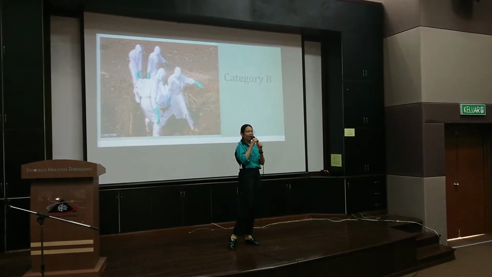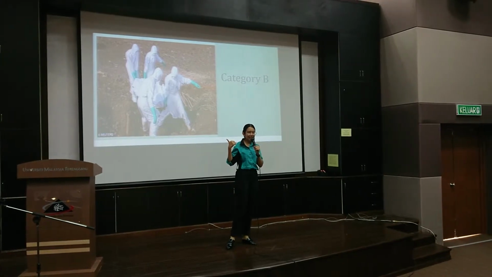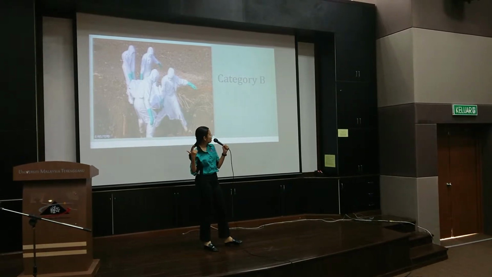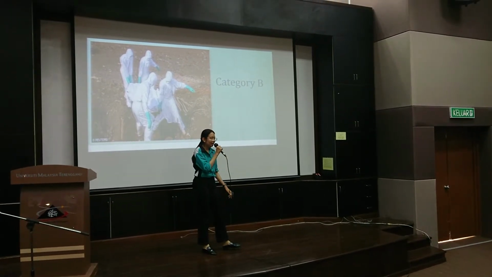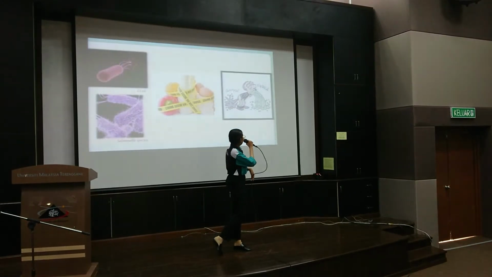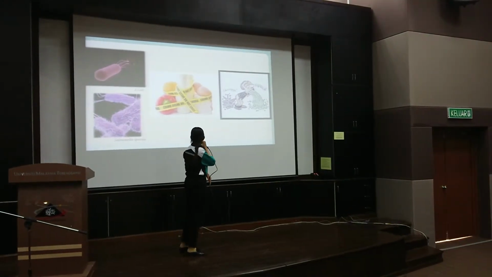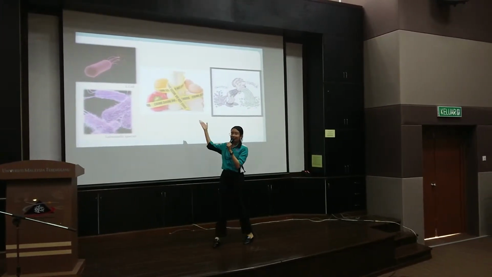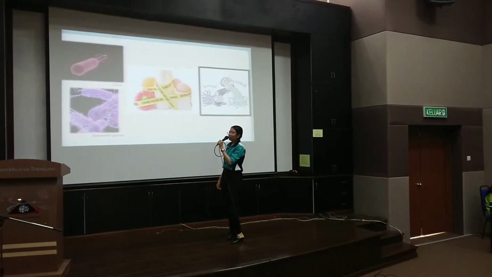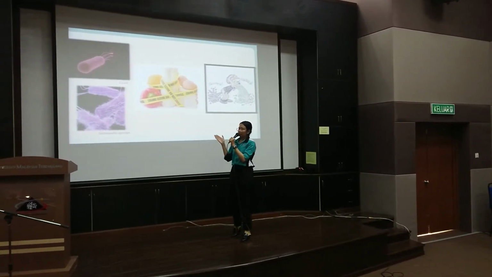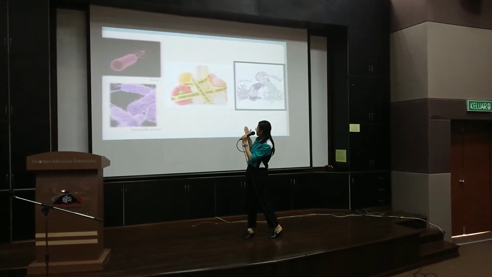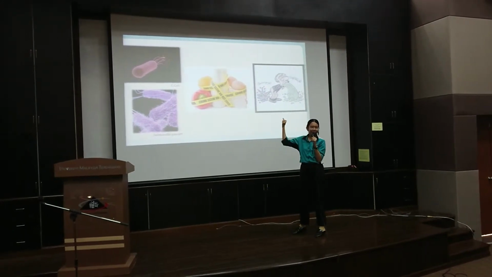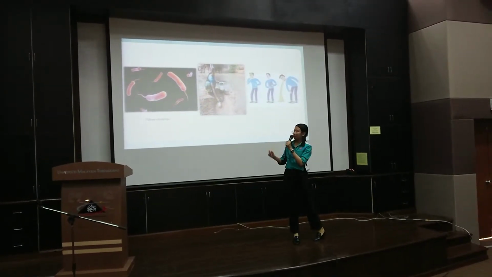Under Category B, biological agents are moderately easy to disseminate. They cause moderate mortality, and they require disease surveillance. For example, what we can see here are the most common ones that we always hear about: Salmonella and E. coli. The most common symptoms that we can see due to these agents are diarrhea, vomiting, and nausea.